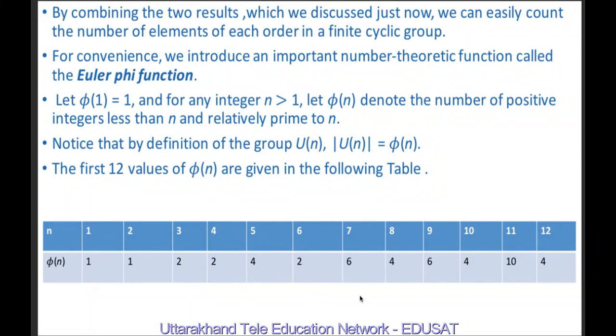So again I want to repeat the definition of relatively prime. You should always remember it. Two numbers are said to be relatively prime if there is no integer greater than 1 that divides both. It means their greatest common divisor is 1. So using the definition of relatively prime, we can easily construct the table for phi n.